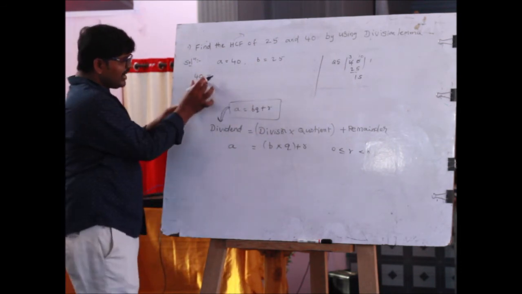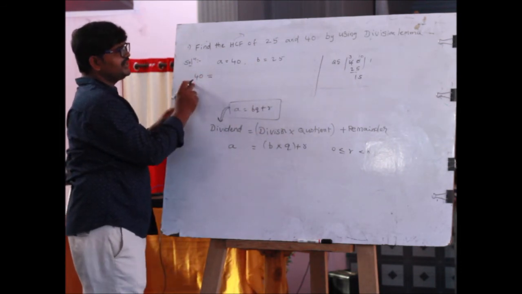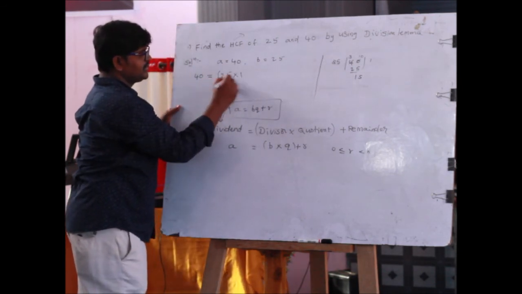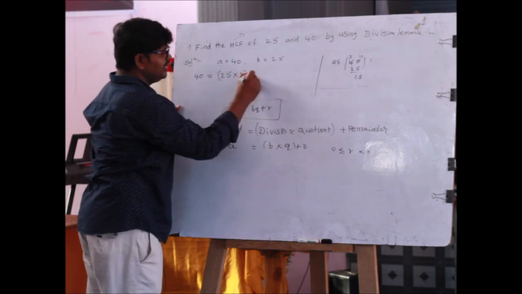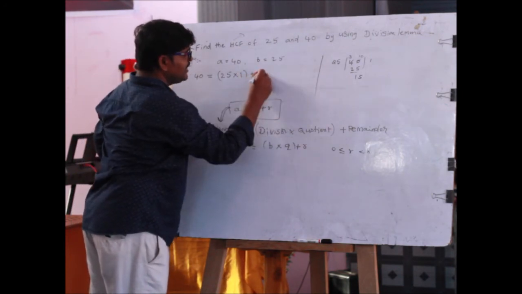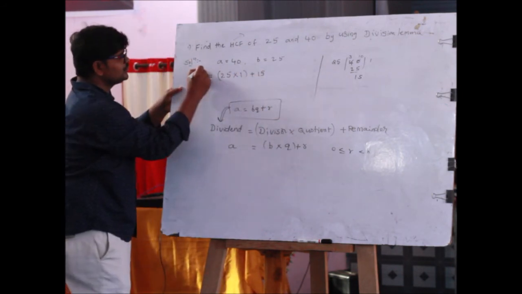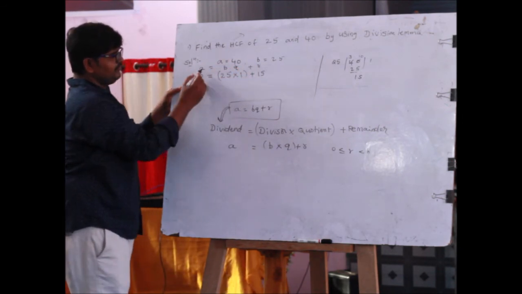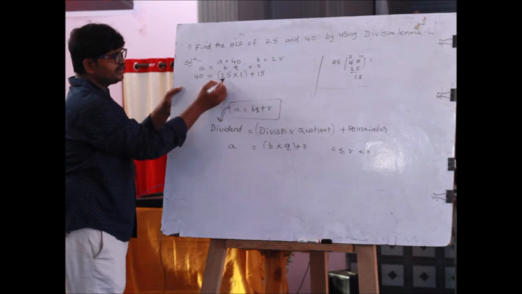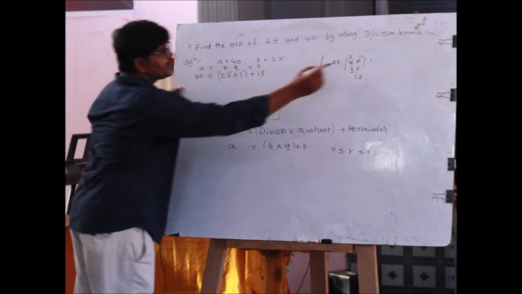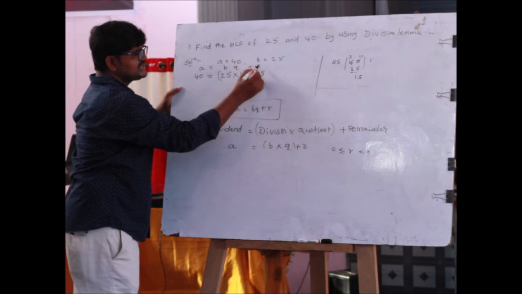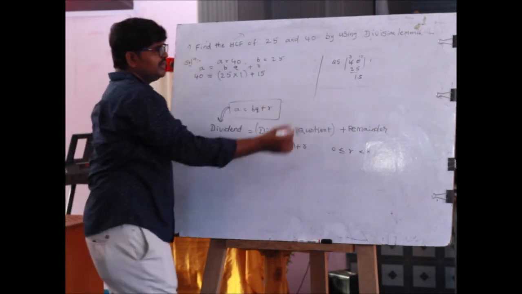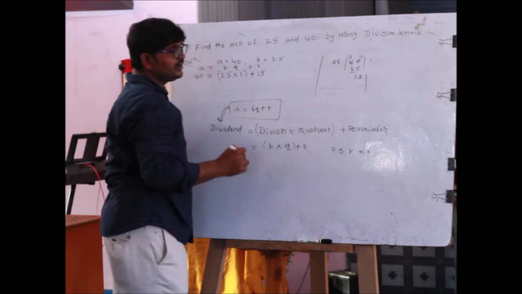So first of all, we take the first step. Step 1: 40 equals 25 ones are 25, plus remainder 15. This is a equals bq plus r, where a equals 40 and b equals 25, quotient equals 1 plus remainder 15. Here the remainder is not equal to 0. Therefore, the process goes on.